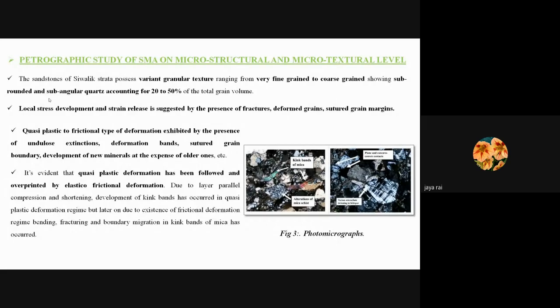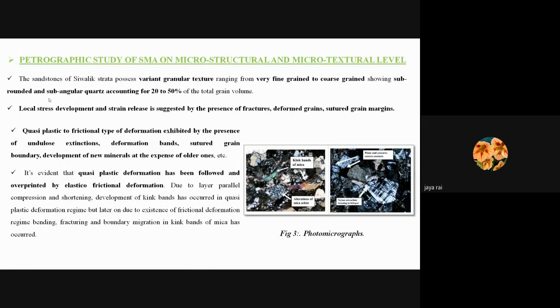Local stress development and strain release is very evident in this area, and it can be evidenced in forms of fractures, sutured grain margins, deformed grains, etc. Further, quasi-plastic to frictional type of deformation are highly evident in this portion, and they can be evidenced by the presence of kink bands, ribbon microstructures, deformation bands, sutured grain boundaries, etc. Existence of quasi-plastic deformation and their succession and overprinting by elastico-frictional type of deformation is evident.